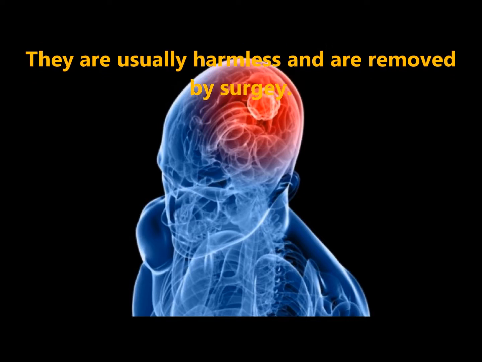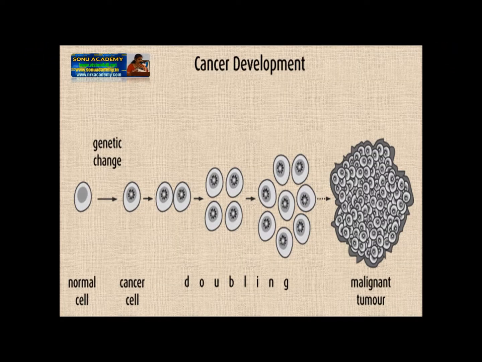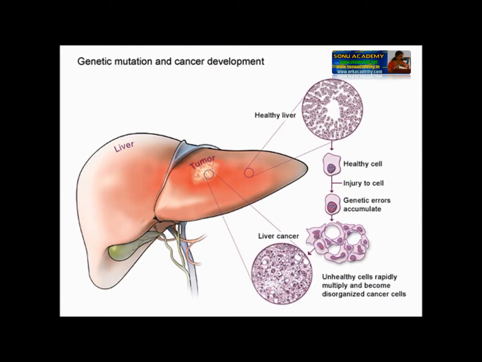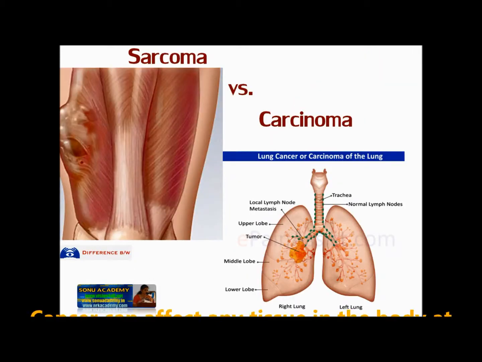They are usually harmless and are removed by surgery. Sometimes cells from tumors spread to other parts of the body and produce a large number of cells in other parts also. This type of tumor is called malignant tumor. This condition is malignancy or cancer. In such conditions, tumor formation occurs in all the other parts of the body and this interferes with the function of normal cells. In these conditions, the person becomes weak, loses appetite and may ultimately die.